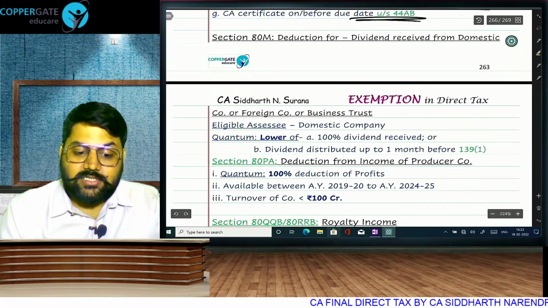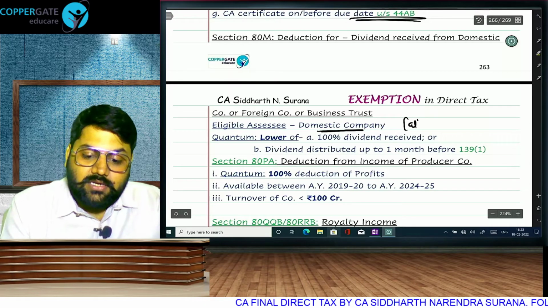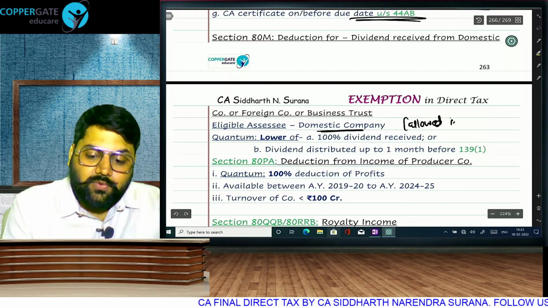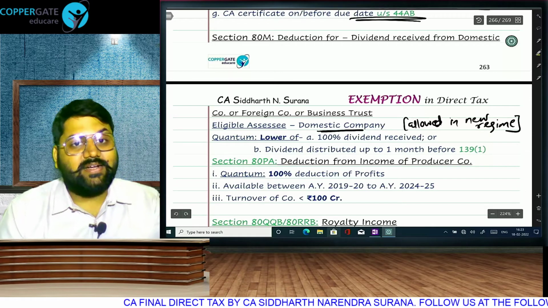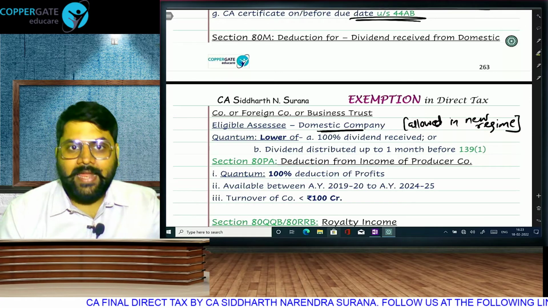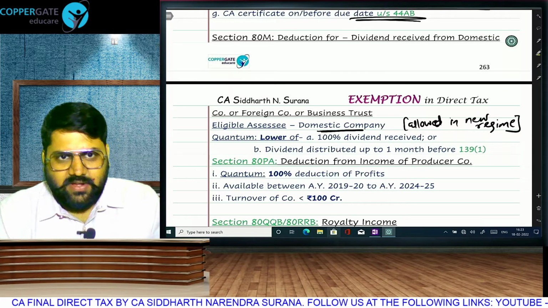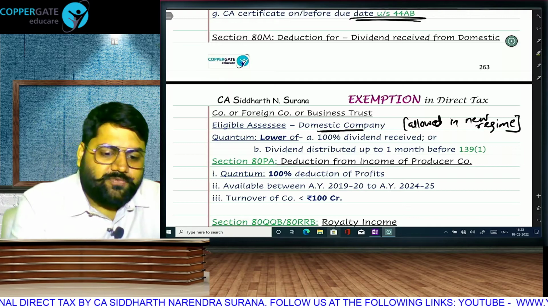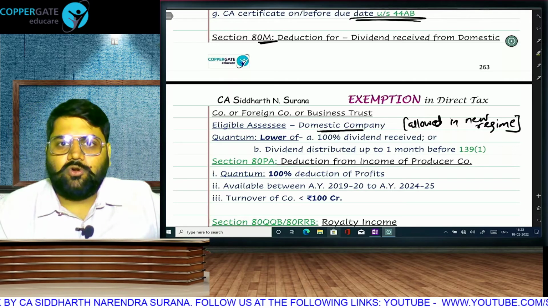80M is a deduction for companies, and this deduction is allowed in the new regime. 80JJAA was also allowed, 80CCD(2) was allowed, 80LA was allowed. 80M is allowed in the new regime for companies because the deduction is only for companies. So in 115BAC, you will not find 80M, but in 115BAA and 115BAB, you will find this. 80M is allowed to a domestic company.